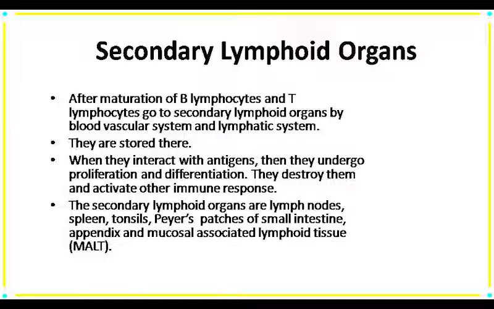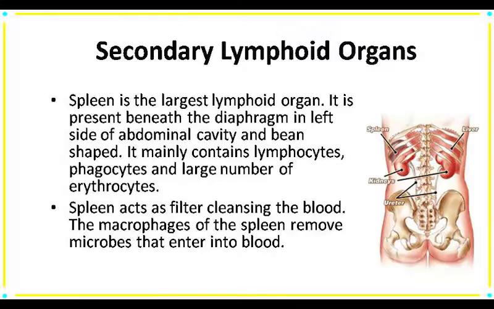The secondary lymphoid organs include lymph node, spleen, tonsil, Peyer's patches of intestine, appendix, and mucosal associated lymphoid tissue or MALT.